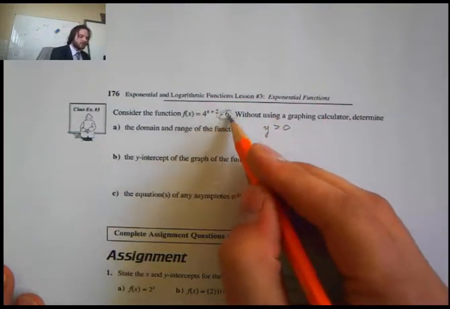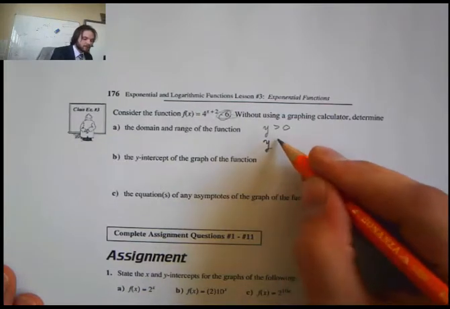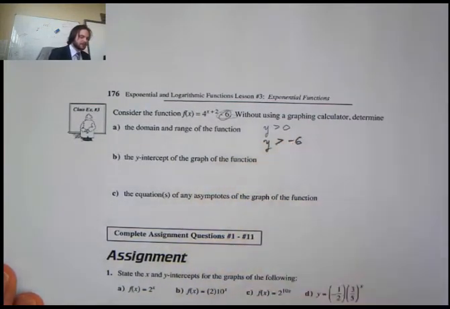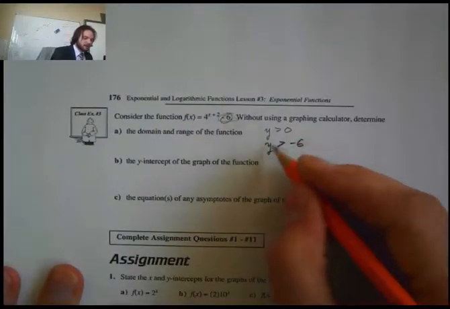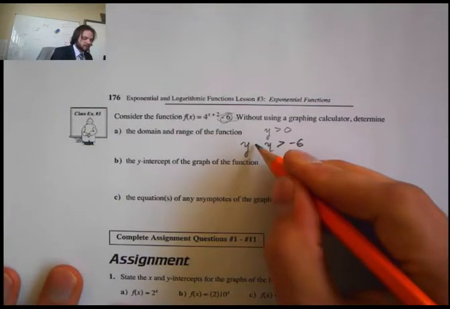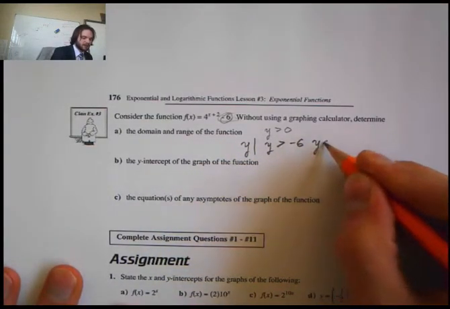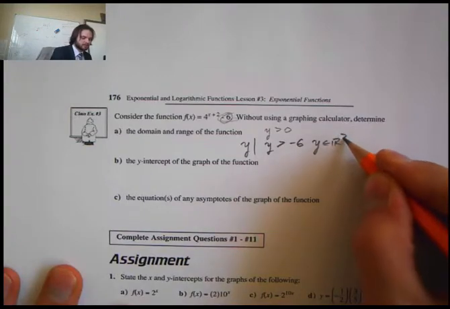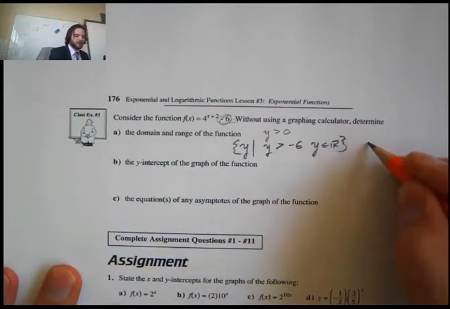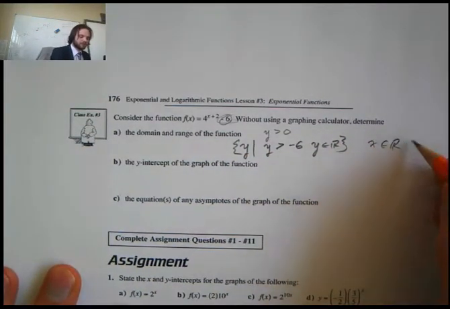But here we're down 6. So y must be greater than negative 6, okay? And that is, we're looking at y such that y is greater than negative 6 and y is an element of all real numbers. Also, x is still just an element of all real numbers, okay?